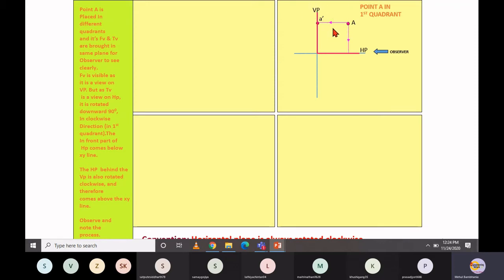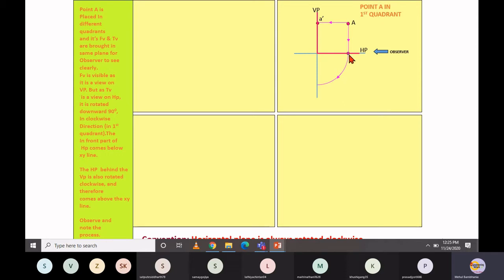In the same fashion, if you look from the top, the shadow appears on this bottom horizontal plane. This line is referred to as the top view projector, and it will meet the horizontal plane. Wherever it meets the horizontal plane, that gives the top view projection. That top view projection we generally identify by small a, right?